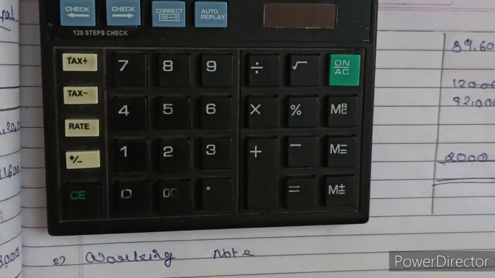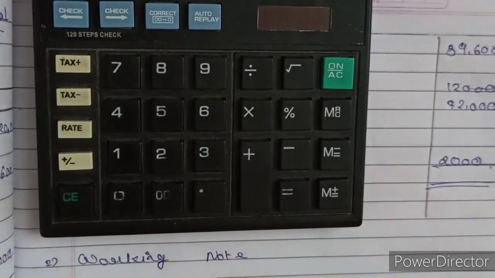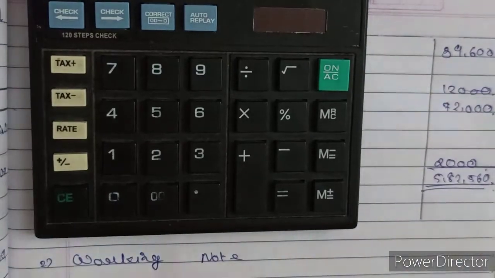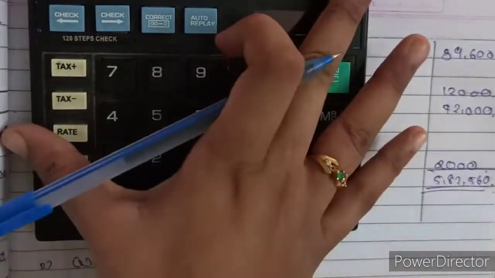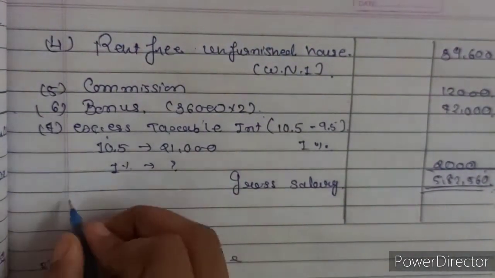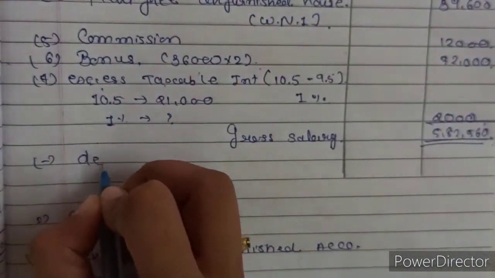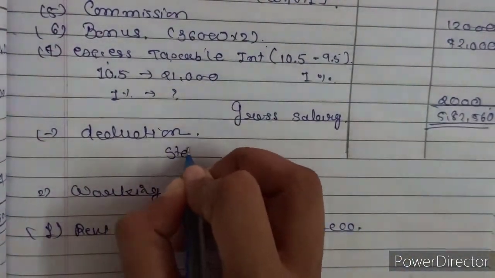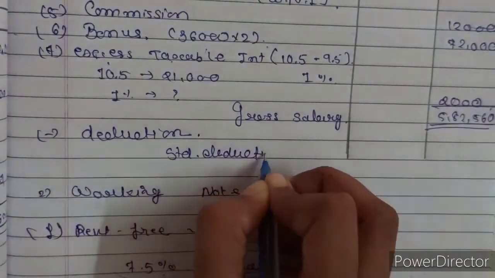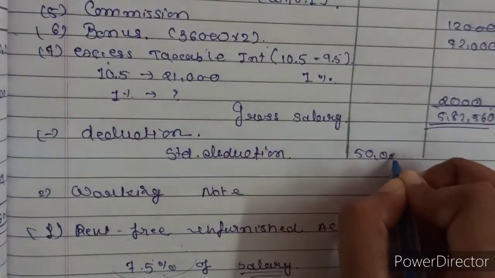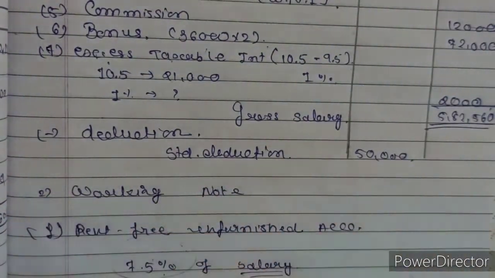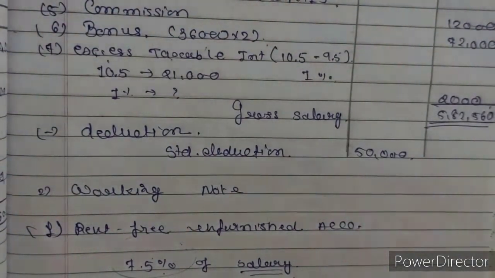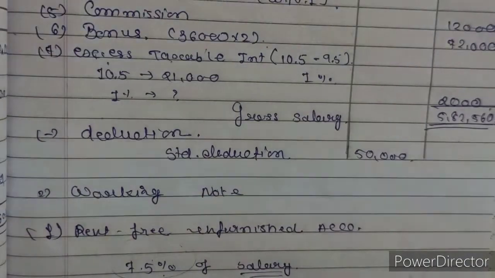It will come 5,82,560. Total came 5,82,560. Out of the gross salary, we will start with the deductions. First, standard deduction: 50,000 for all types of assessee. Then entertainment allowance, but entertainment allowance for non-government employees is taxable, so it will not be included in the deduction.